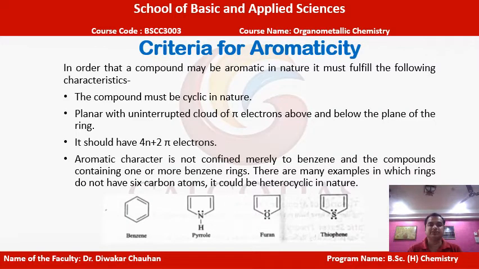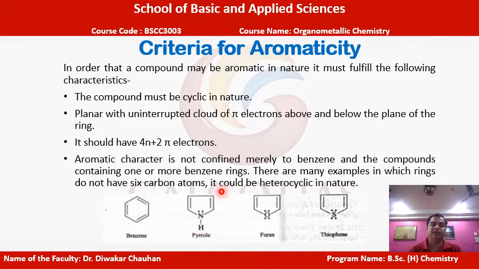Now let us discuss the criteria for aromaticity. For a compound to be aromatic in nature, it should follow some important conditions. One important condition is that it should be cyclic in nature. As we can see in the examples below, all compounds are cyclic. Let us take the example of benzene. In benzene, all the corners represent carbon atoms joined to each other, forming a cyclic ring.